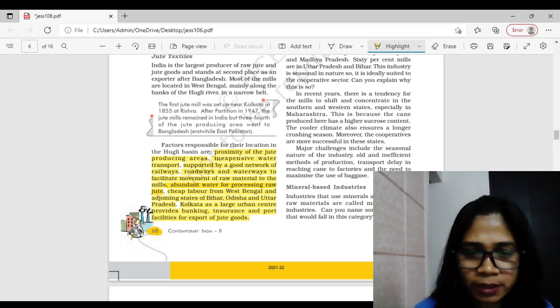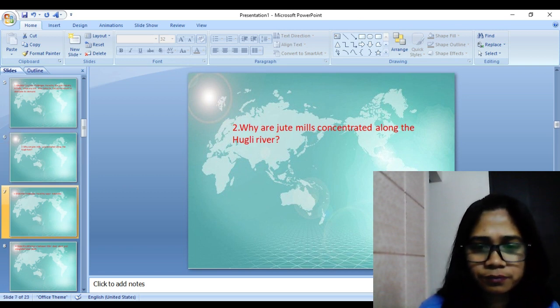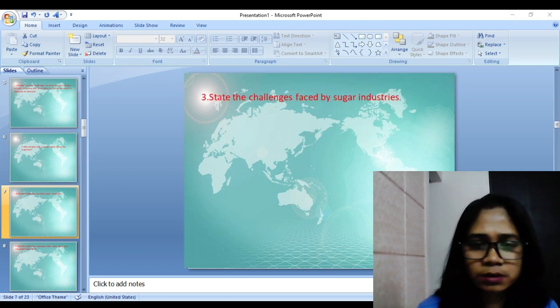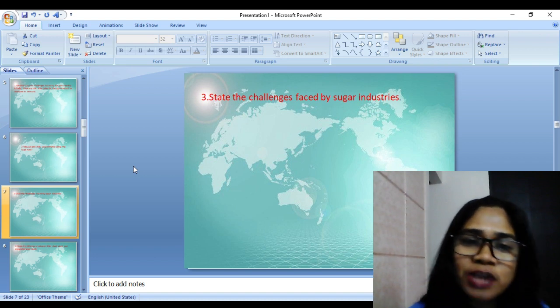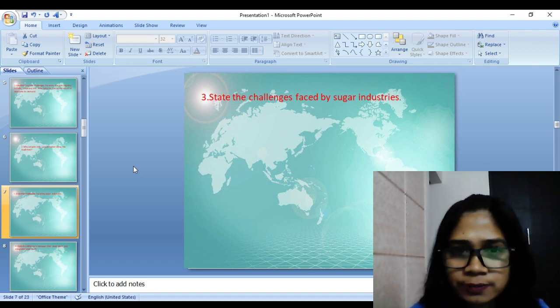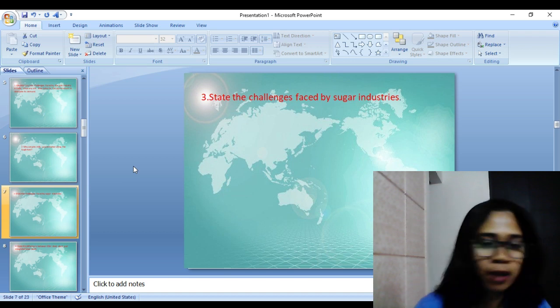Now we have to take up the third question, which often gets repeated in board examinations. Let me share that third one with you. Yes, it's visible. Now, state the challenges faced by the sugar industry. So what are the challenges faced by the sugar industry?